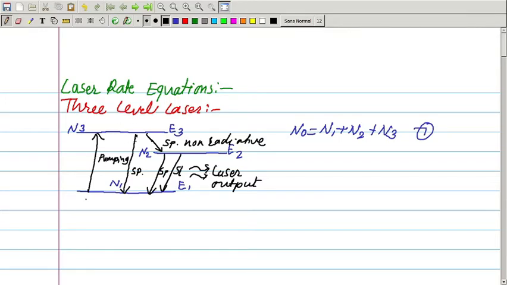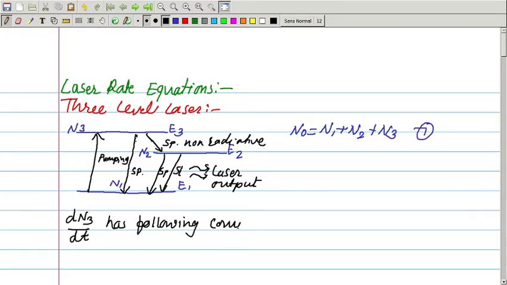Now, if we consider the rate of change of atomic density N3, it has the following components. So, let us study the rate of change of level N3. So, dN3 by dt has the following components.